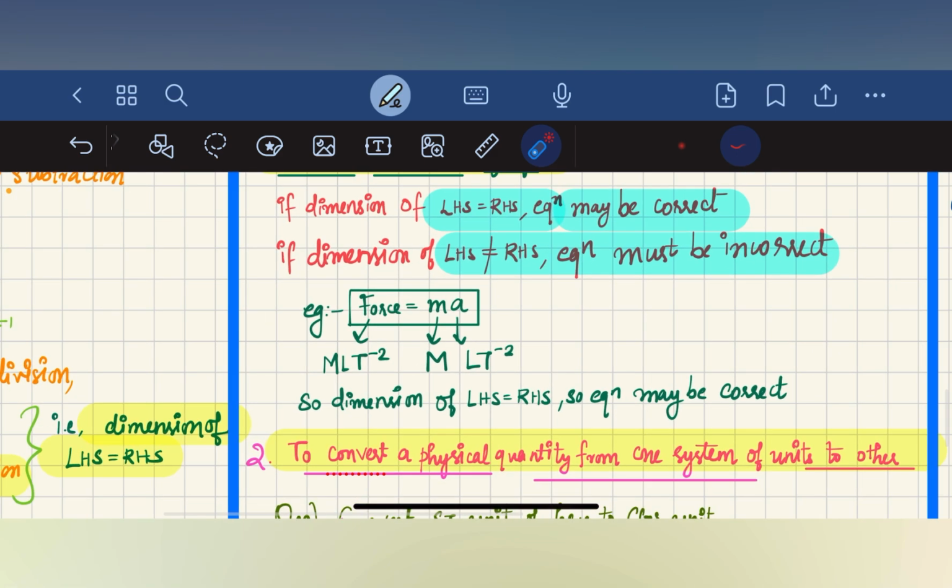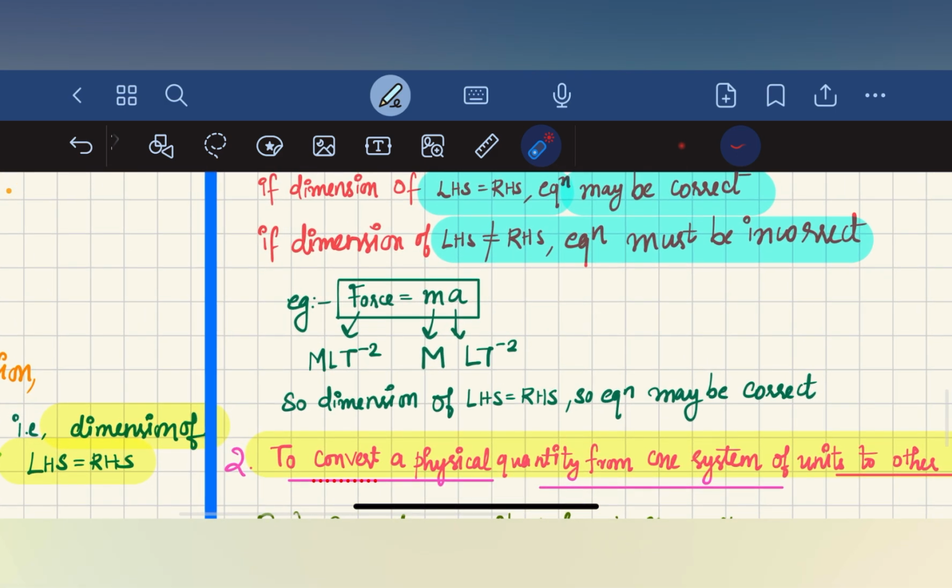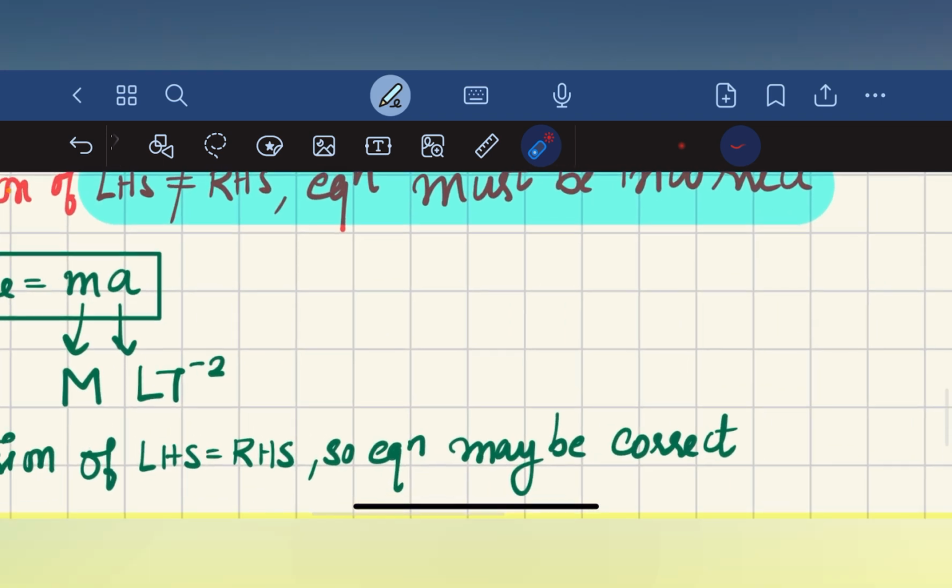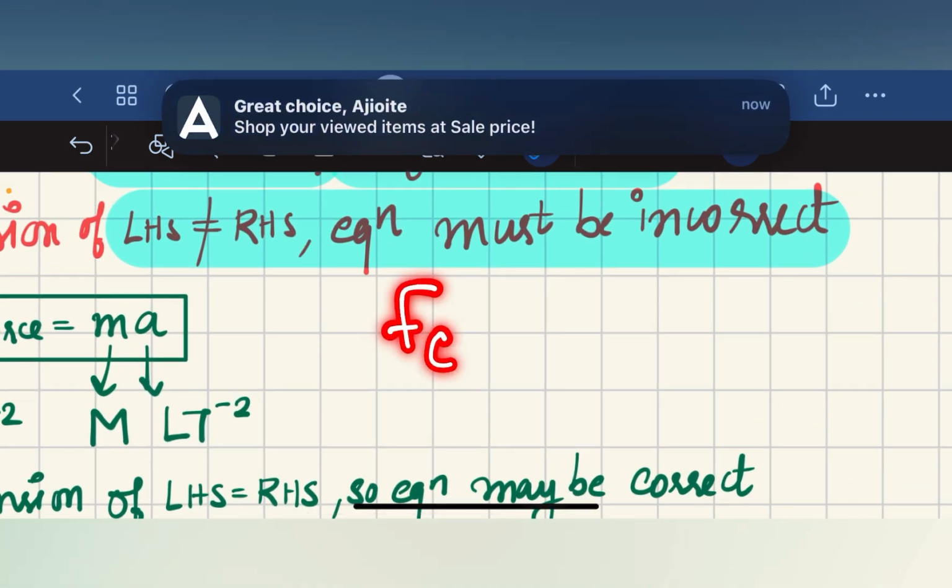And here comes an example. Force is equal to ma, that is mass into acceleration. We have already found that the dimension of force is MLT⁻², that is M into LT⁻², where M is the mass and the dimension of a is LT⁻². So the dimension of the left hand side is equal to the dimension of the right hand side, so the equation may be correct.